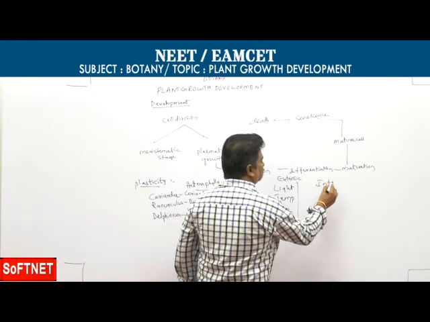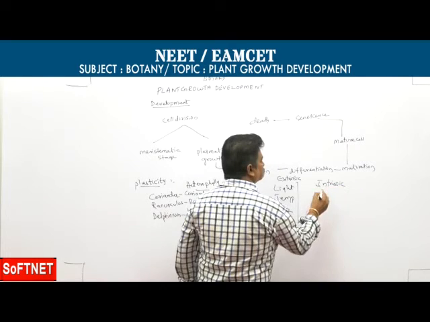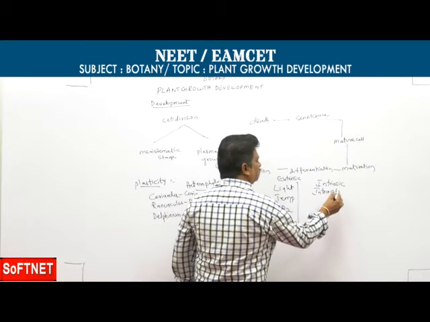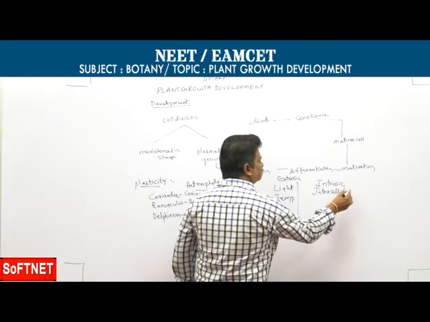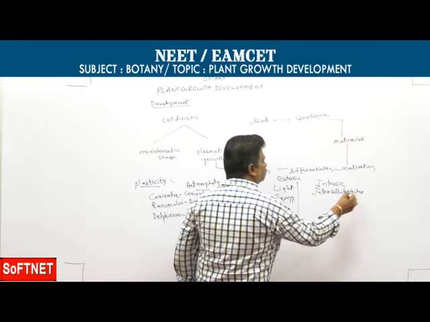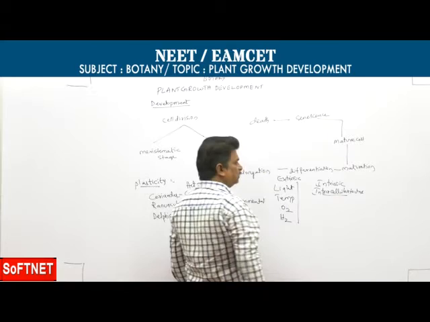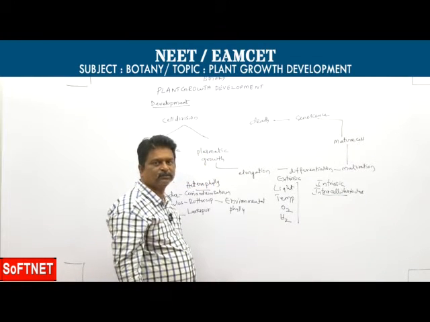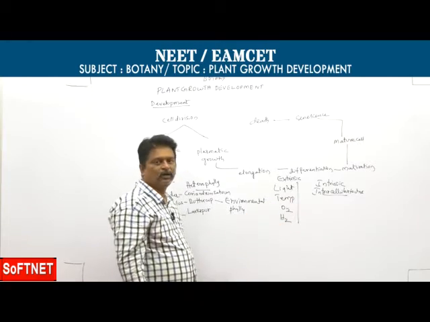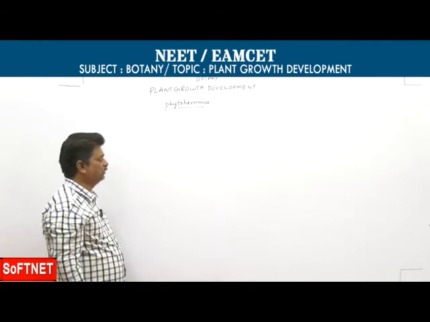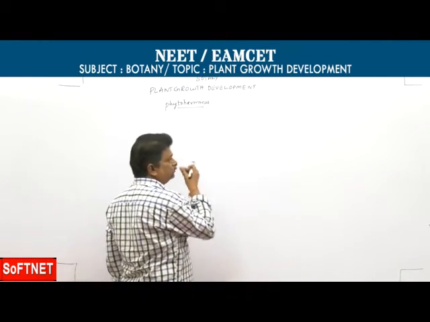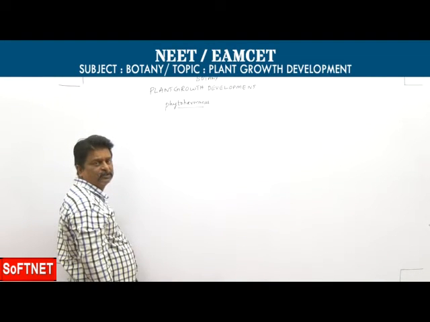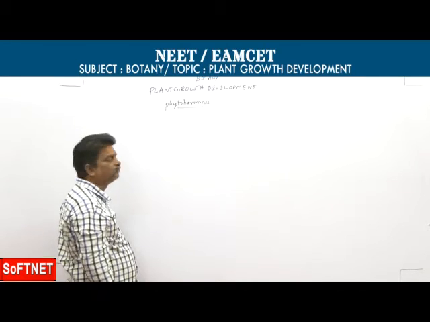Second one, internal factors, also called intrinsic or intracellular factors, which include chemicals or phytohormones, plant hormones. Previously they were called chemical messengers.